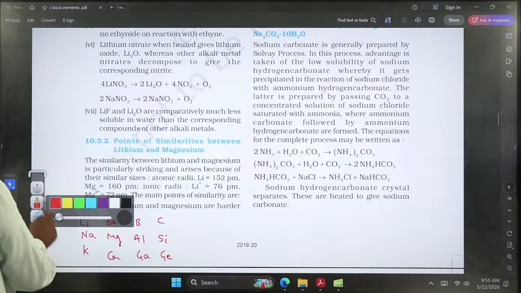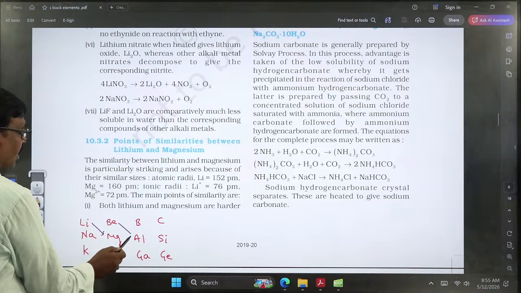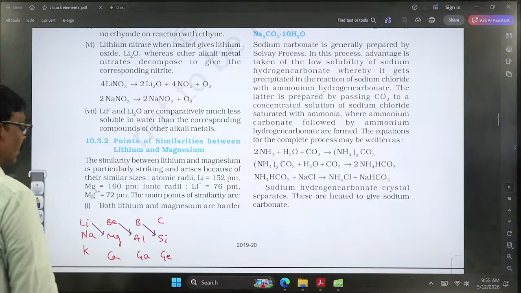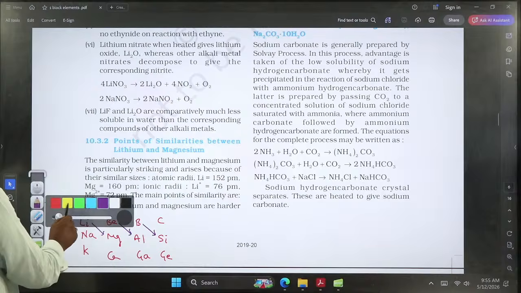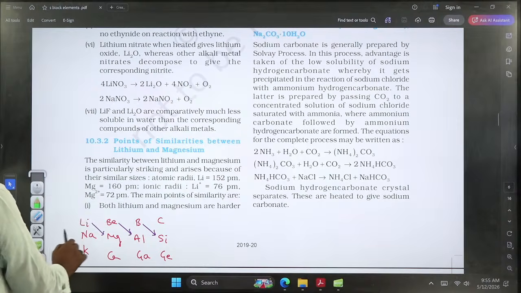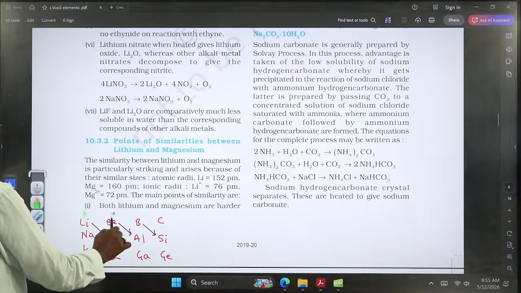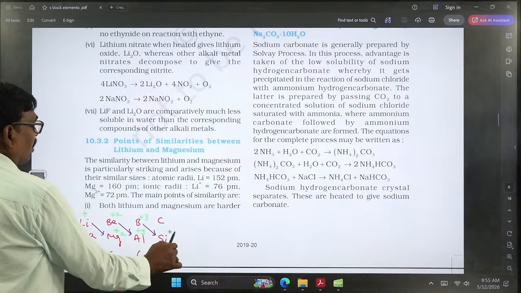So here lithium is diagonally related to magnesium, beryllium is diagonally related to aluminum, and boron is diagonally related to silicon. Here the sizes of these ions, let us take Li plus, magnesium plus 2, beryllium plus 2 and Al plus 3, boron plus 3 and silicon plus 4.